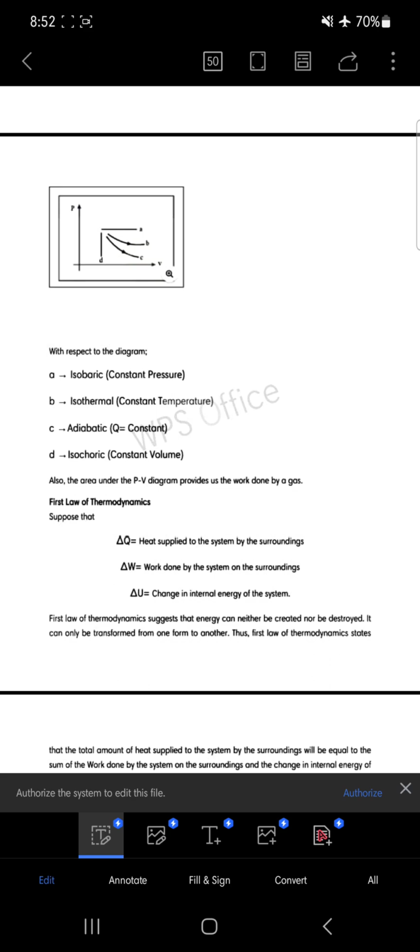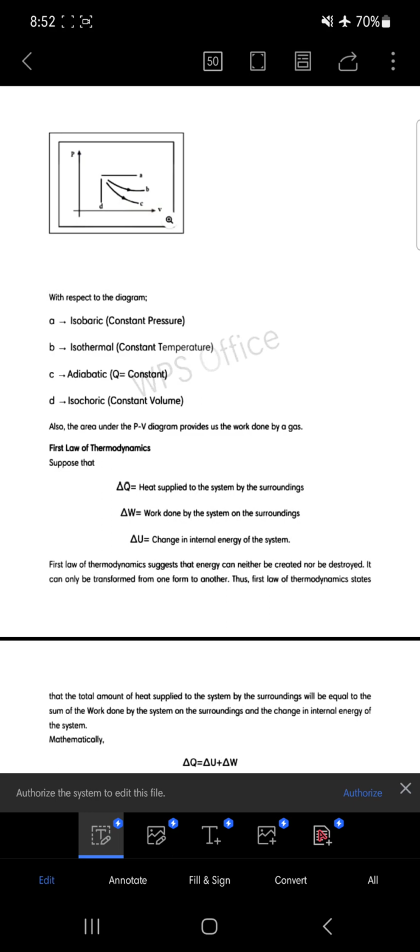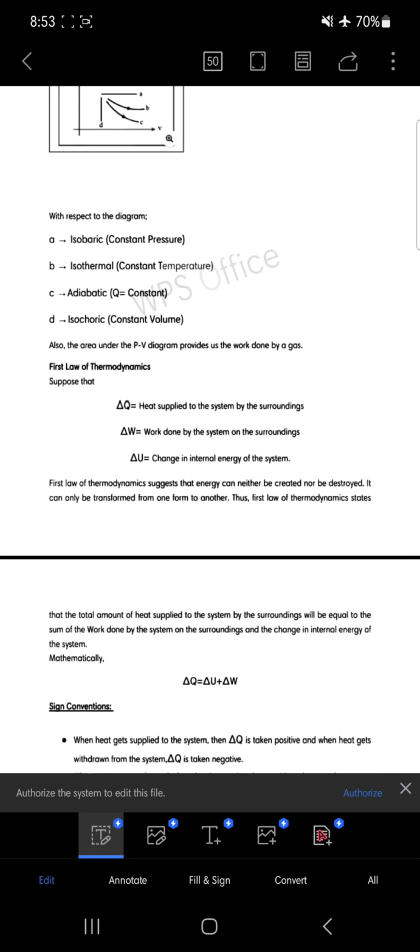The system might be at the upper end and it has been brought to the lower point of that line. This line shows the condition of isochoric. That means the system has been brought from one end of the line to the other end, and during that procedure the volume is not changing but the pressure is changing. At the upper point of this D line the pressure is more. At the lower point of the line, if I match it with the pressure axis, the pressure is less. So this is the condition of isochoric.